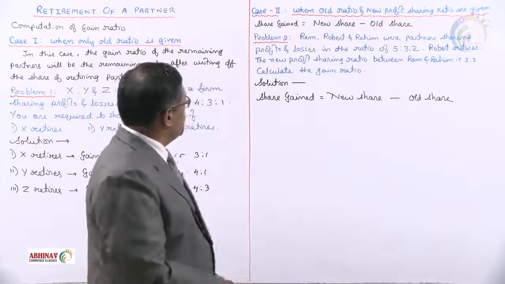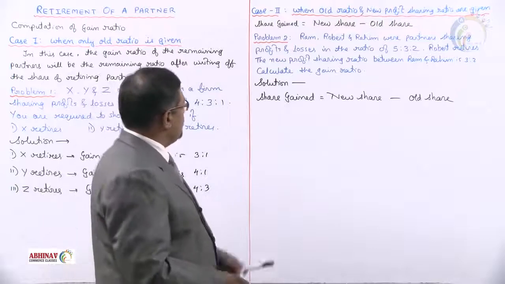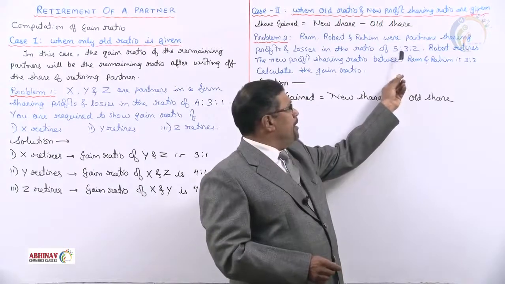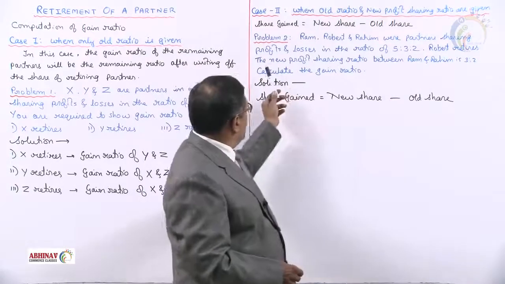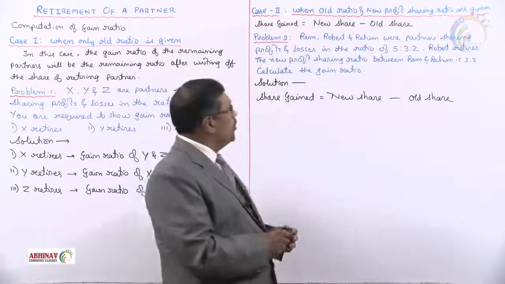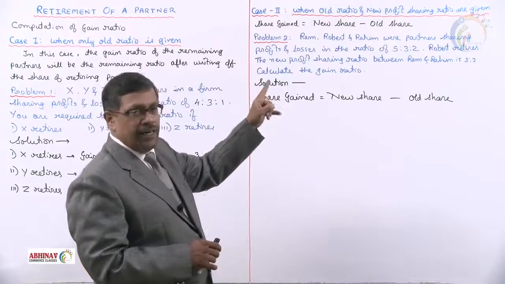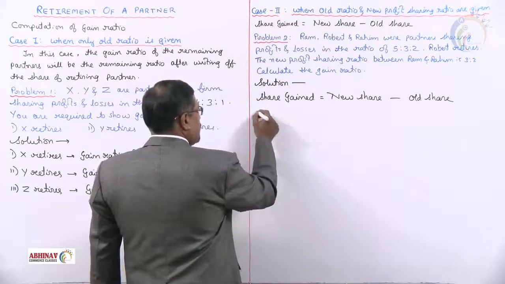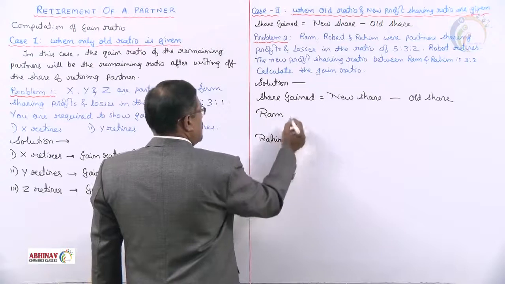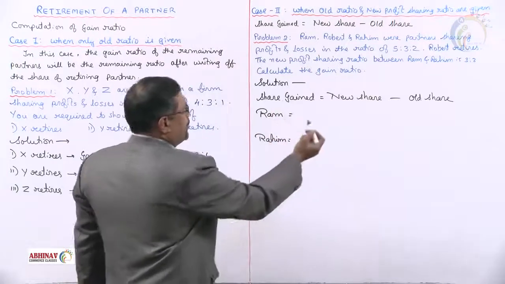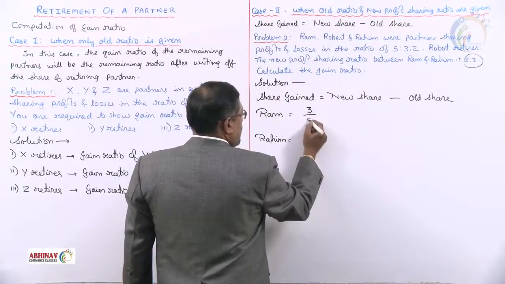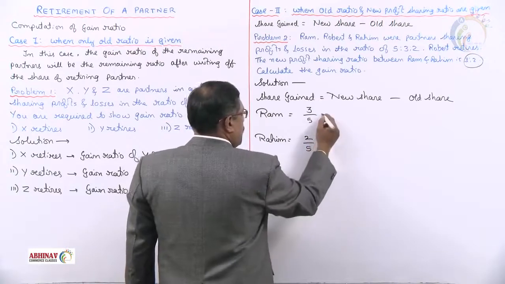Let's say problem number 2. Ram, Robert, and Rahim were partners, sharing profits and losses in the ratio of 5:3:2. So that is 5/10, 3/10, 2/10. Robert retires and the new ratio is given as 3:2. Calculate the gain ratio. Who retires? The second partner, Robert, retires. So now we have to find out the share of Ram and Rahim. Let's see how to solve it. New share. This is your new profit sharing ratio, 3:2, that is 3 upon 5 and 2 upon 5.